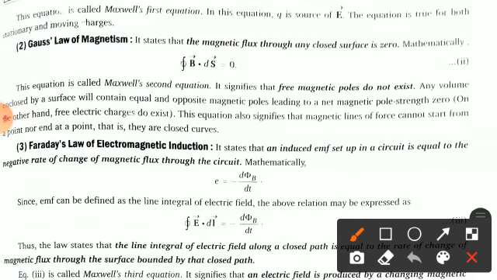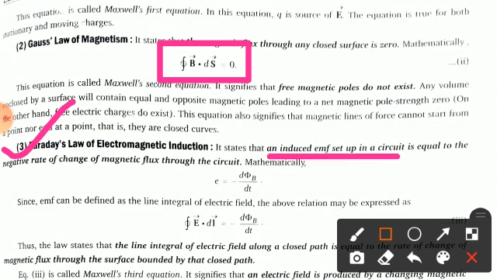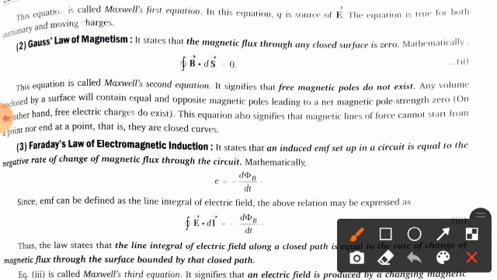Now come to the third one, Faraday's law of electromagnetic induction. Please remember these equations because they are very important and might be asked in your examination. It states that any induced EMF set up in the circuit is equal to the negative rate of change of magnetic flux through the circuit. Mathematically, you can write this expression as E = -dΦ_B/dt.